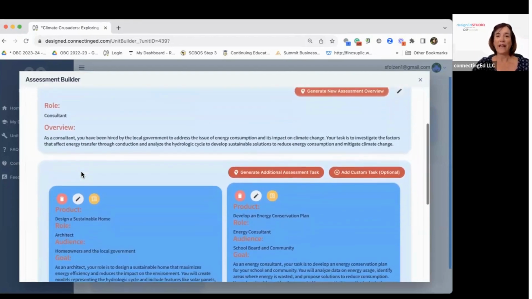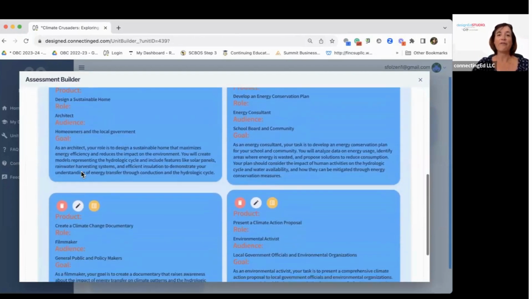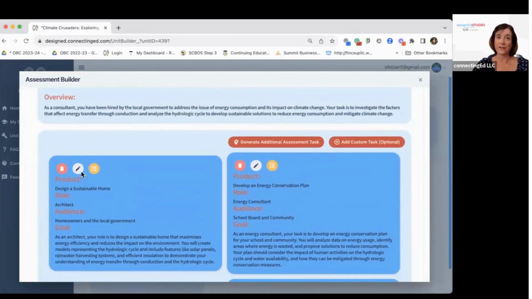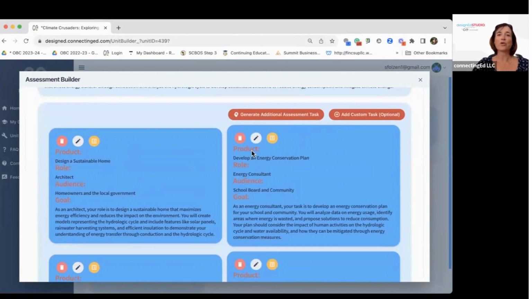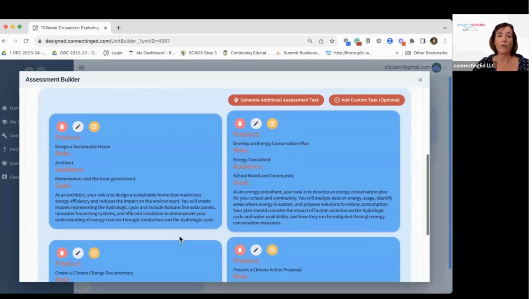Then if you scroll down, you will see that it's created 4 different choices for students, all under this overview. So in each one of these choices, there is a product that they'll be creating. It tells them the role that they will be taking on in this project, the audience that they will be creating the product for, and the goal that they're working towards for their assessment task. So you'll see here we have 4 different types.